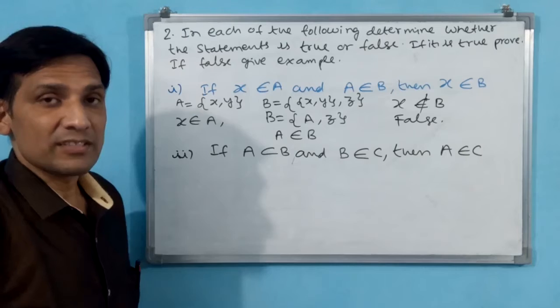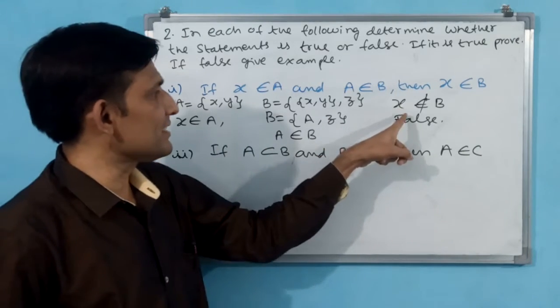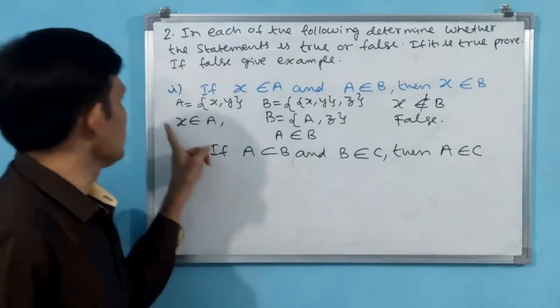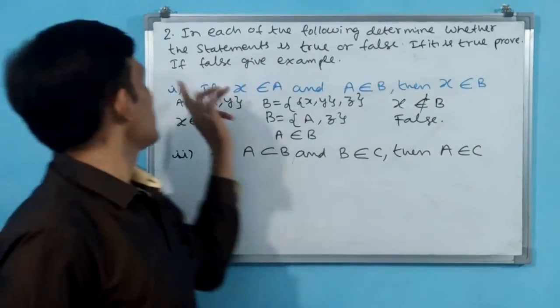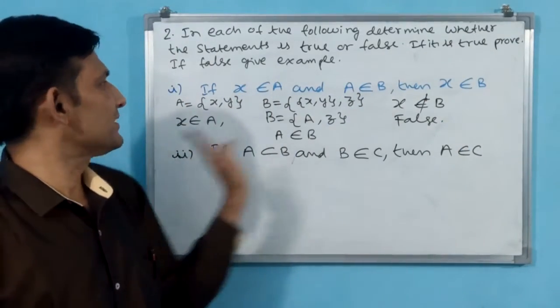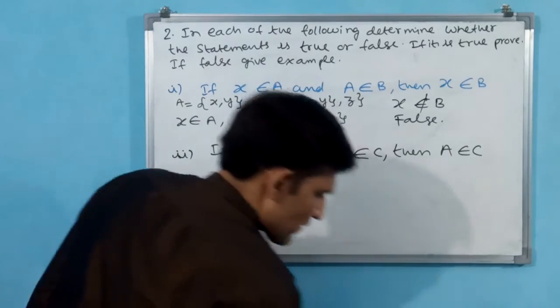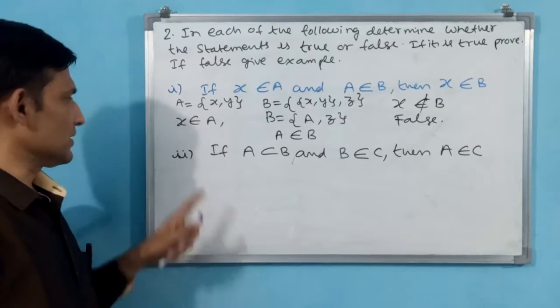How are you going to answer this question on the board or in the examination? First you have to write false. X does not belong to B. Then you give this example. Why? Because you see the question: true or false, if it is true, prove; if it is false, give an example. This is false, this is the example, that's all. Okay. Now we go for the second part of the second question.